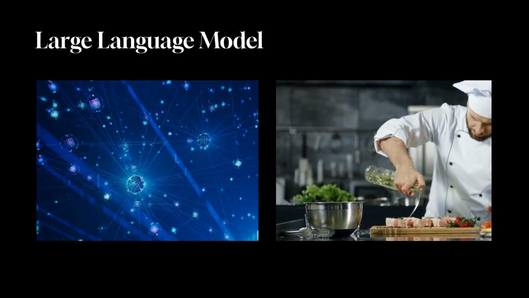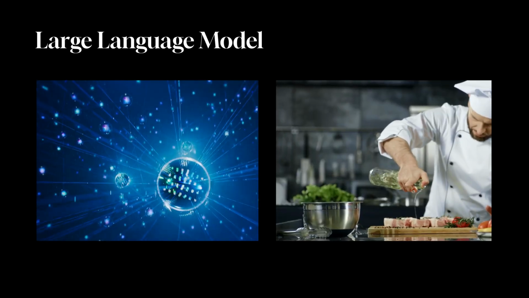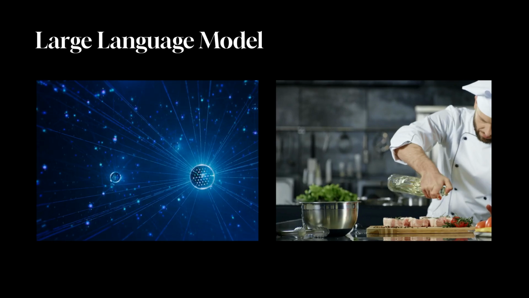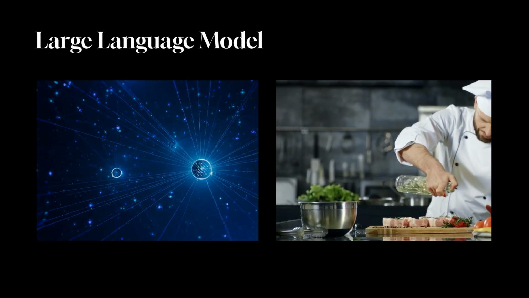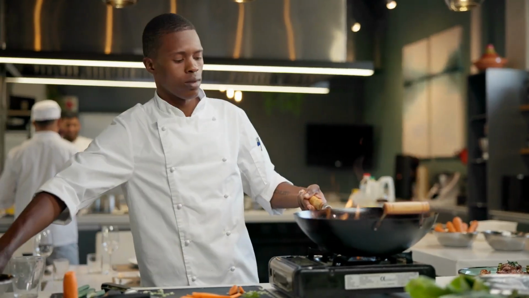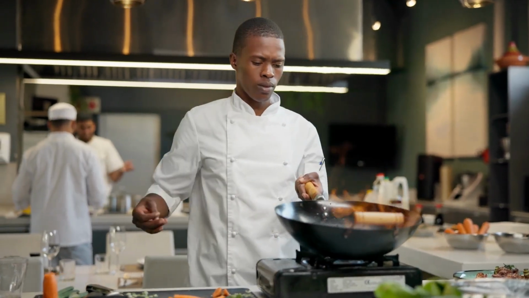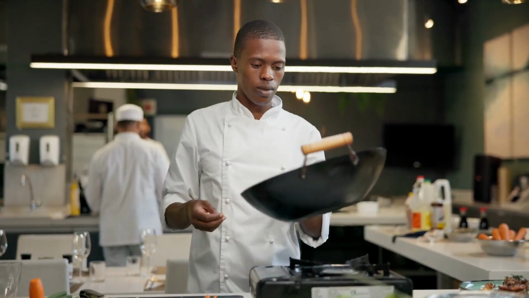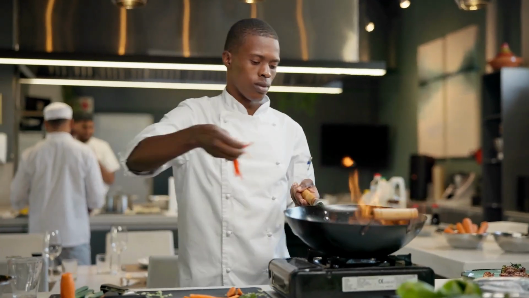At the core of generative AI is something called a large language model, or LLM. If machine learning AI is like a chef following a recipe, generative AI is like a chef who has read every cookbook ever written and uses that knowledge to invent new dishes. But here's the key. Generative AI doesn't just randomly throw ingredients together. It looks at everything it has learned and predicts what the most likely next step should be. Just like a chef knows that tomatoes and basil go well together, generative AI knows that certain words, phrases, and ideas are commonly associated with each other.